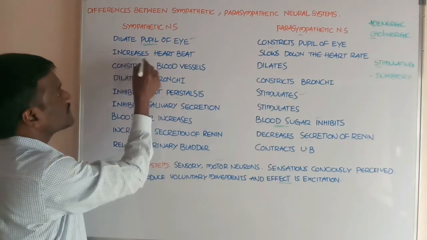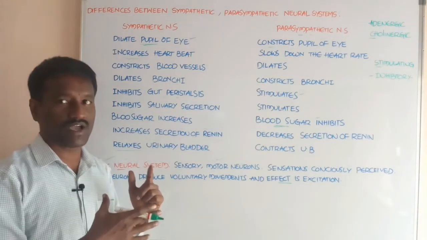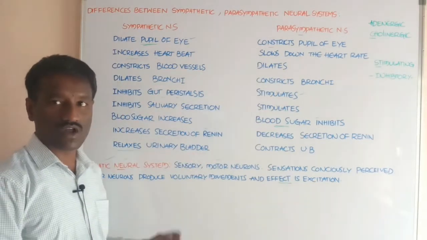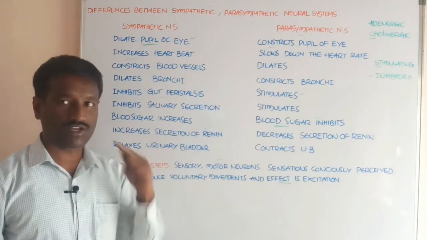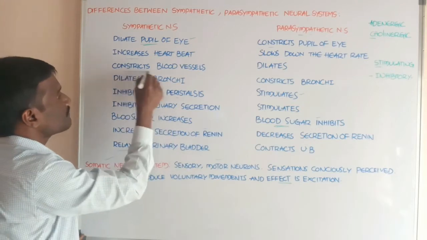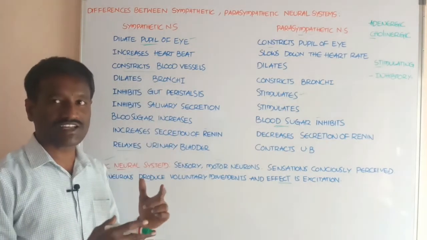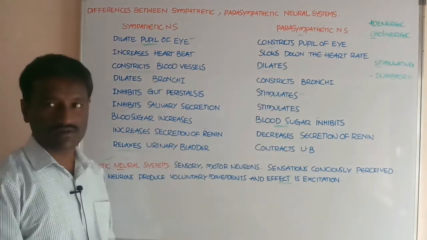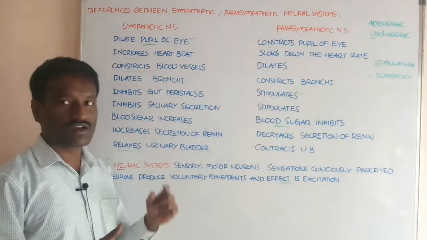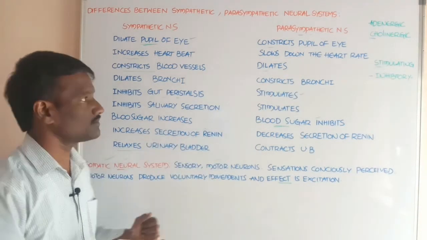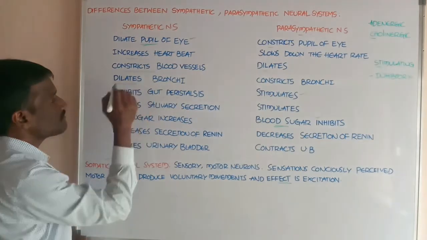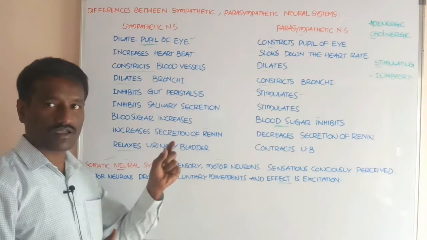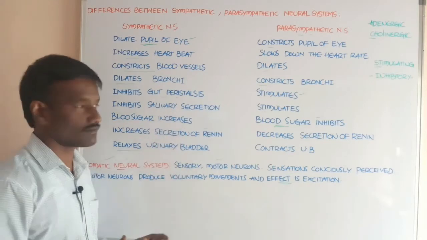Next, heartbeat is increased by the sympathetic neural system, and the heart rate is slowed down by the parasympathetic neural system. Next, the sympathetic system constricts blood vessels, which increases the blood pressure, and the parasympathetic system leads to blood vessel dilation, which decreases the blood pressure in the body. And it dilates the bronchi, while the parasympathetic system constricts the bronchi. Bronchi are parts of the respiratory tract.